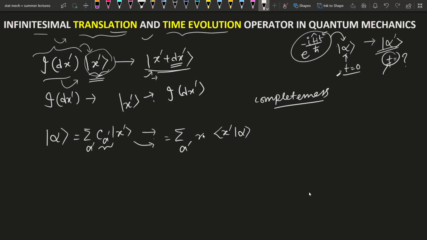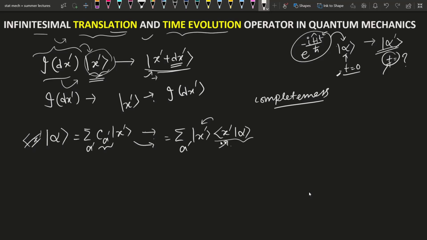How do we get this? Just take the inner product and you will get the value of the coefficients.